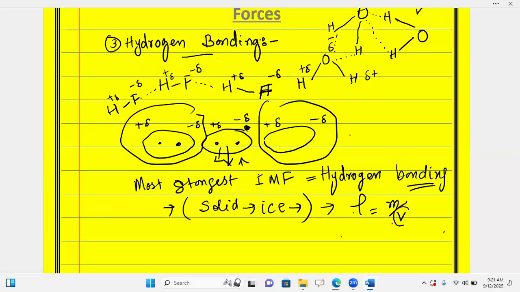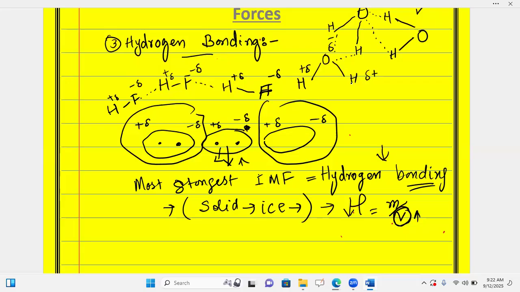When volume is increased due to hydrogen bonding, the density will decrease, and ice will start to float over the surface of liquid water. At 0 degree centigrade ice is formed, but it is lighter. In all other liquids, when they freeze, they settle down. They do not start freezing from the top. Only water can do such a phenomenon, and this is because of hydrogen bonding.